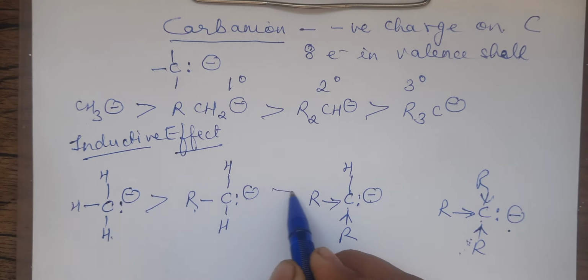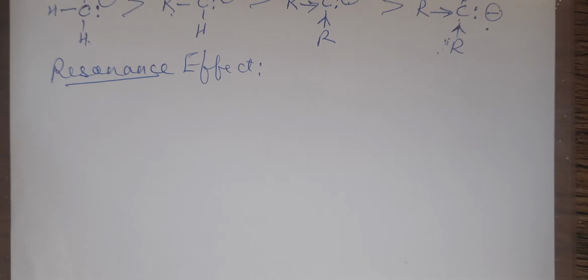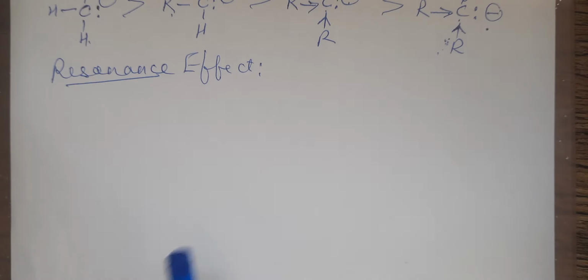So this would be the order of stability. If the reactivity order is asked, you will write the reverse order. This will be most reactive, and the reverse order has to be written. Fine till here. Now we will take some more examples, like explaining the stability on the basis of the resonance effect. First of all, don't think that every effect is possible everywhere; it depends upon what examples we are considering. Like in the previous example, we took the alkyl radical part, so we talked about the inductive effect.